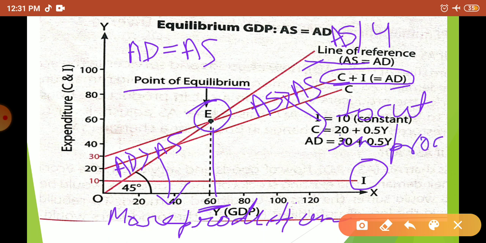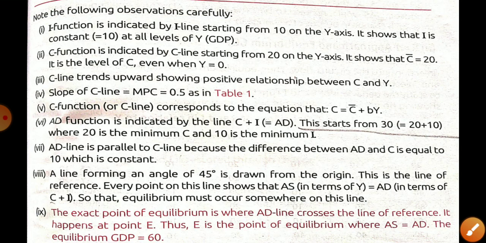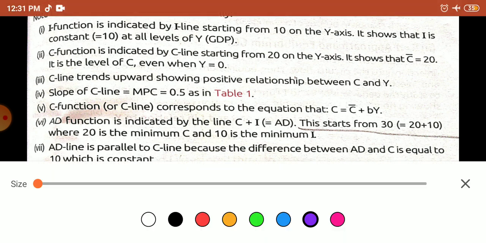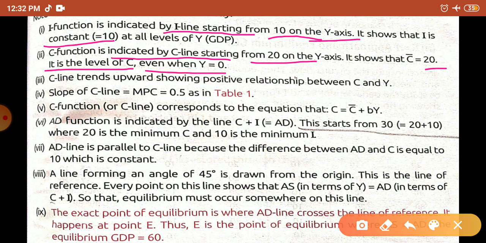Okay students, now let me explain with this paragraph. The I function is indicated by the I line starting from 10 on the OY axis. It is constant. Now the C function is indicated by the C line starting from 20. C bar is equal to 20. It is at the level of 20 even when Y is 0. Now the C line is upward sloping. Why? Because it has a positive relation with income.